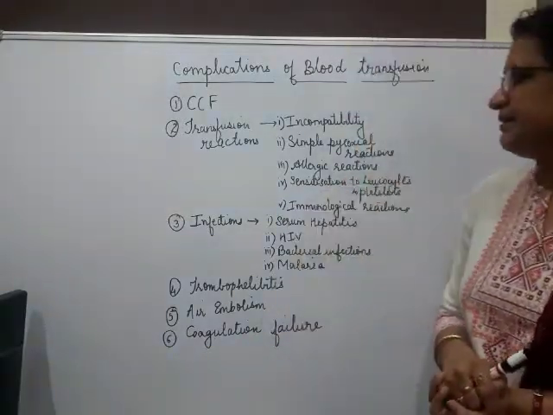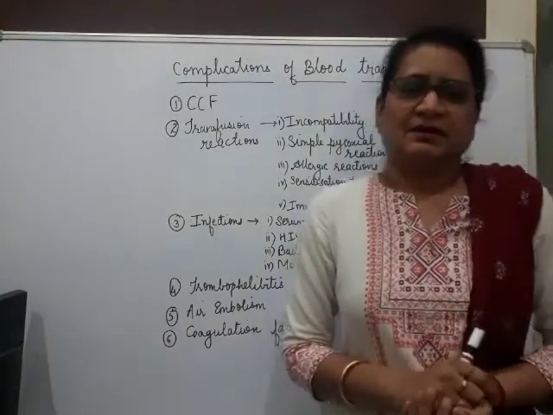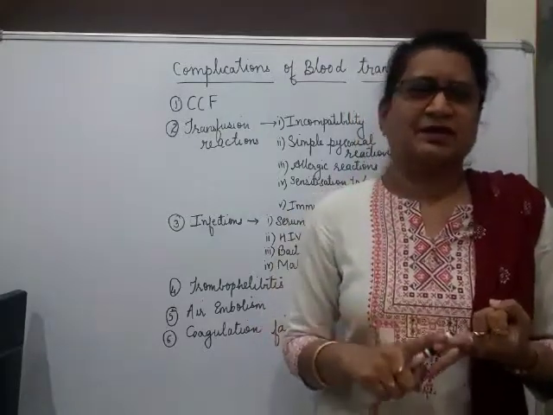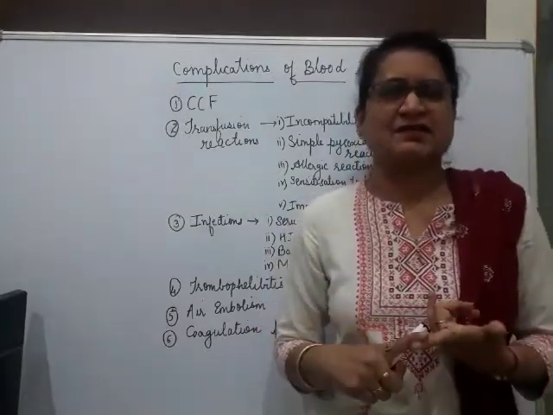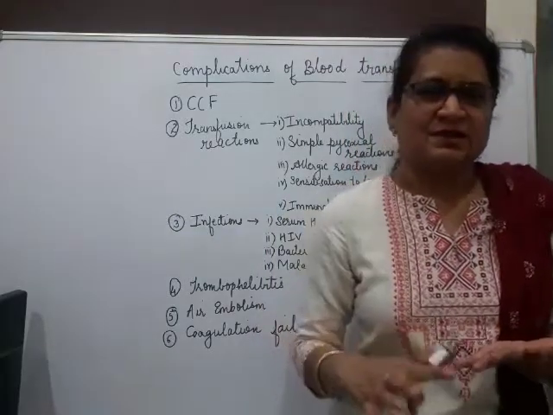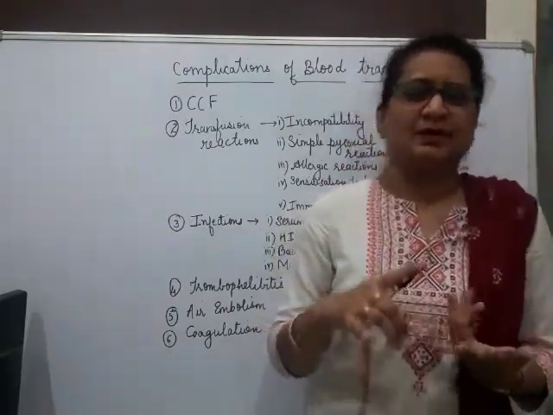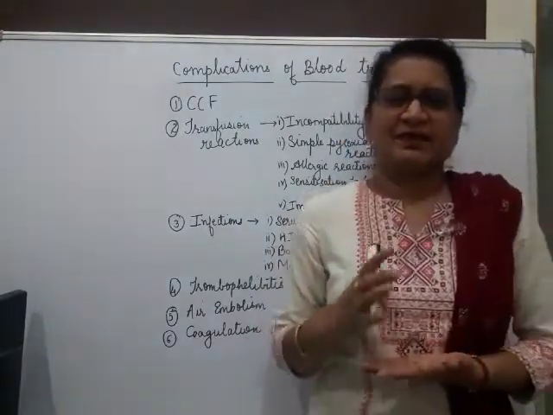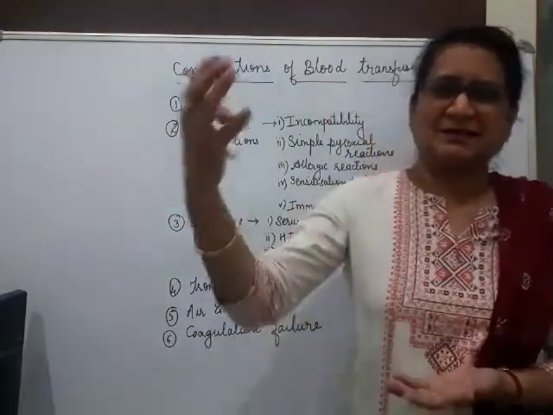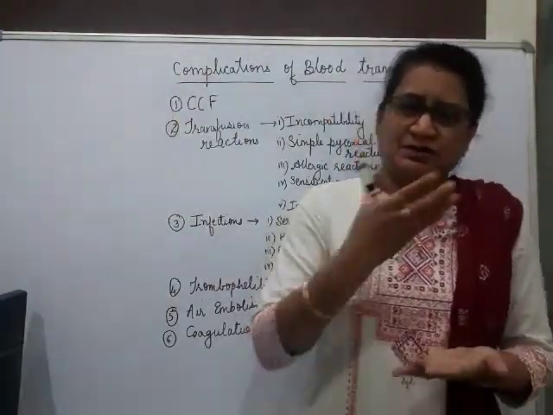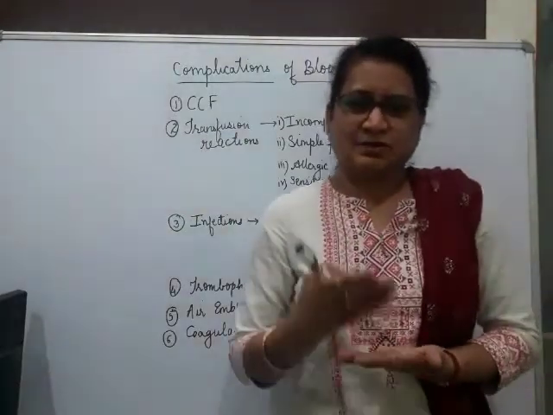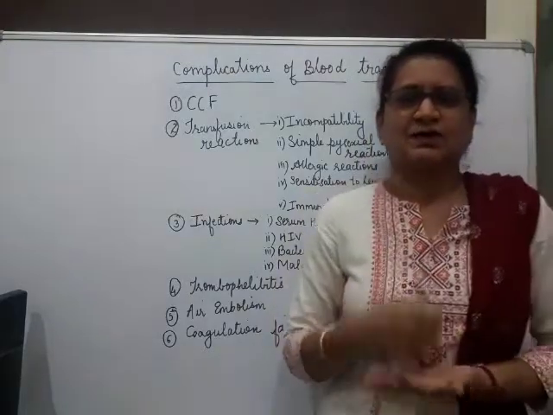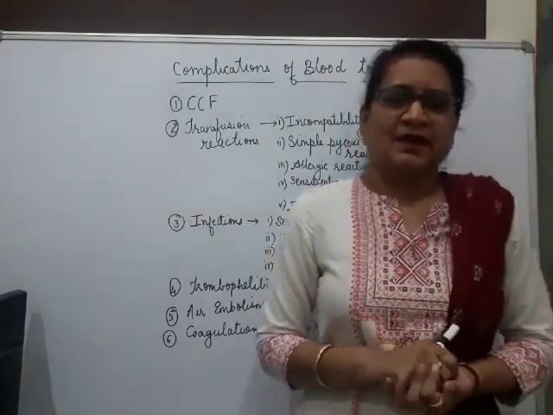Now how will you prevent this incompatibility? This can be prevented by perfect collection, storage, grouping, cross matching and labeling. This is very important. So perfect collection, storage, grouping, cross matching and labeling is to be done. Secondly, proper verification with the patient's papers. जैसे ब्लड बैंक से ब्लड आता है तो you should check with the patient's paper कि जो ब्लड ग्रुप मंगाया है वही है कि नहीं है, and then proper storage of the blood is to be done, and check the